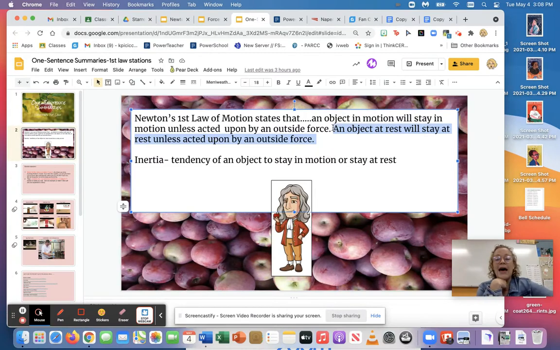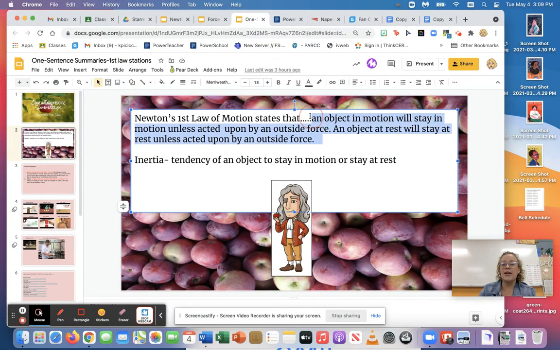You would see this a lot of times when you're moving, possibly in a car. So think about you're driving in a car and you're going 60 miles per hour, right? Newton's first law says your body's also going 60 miles per hour with your car. So if the car were to stop suddenly or hit something, your car hits and stops, but your body wants to keep going at 60 miles per hour. That's why we have things like seatbelts and airbags, because they're super important to make sure that we stay safe, right?